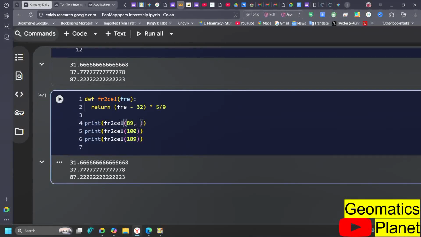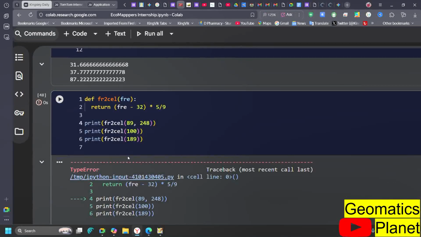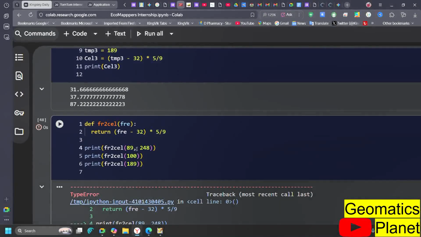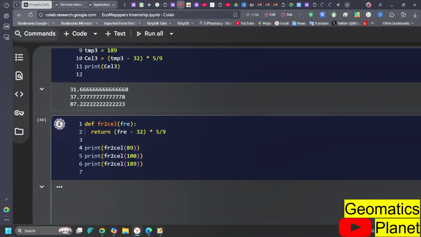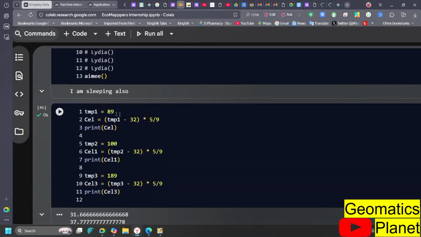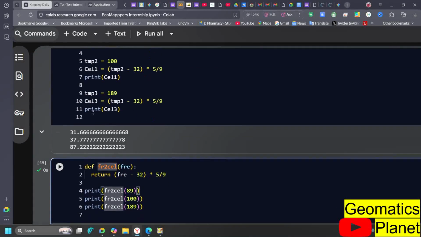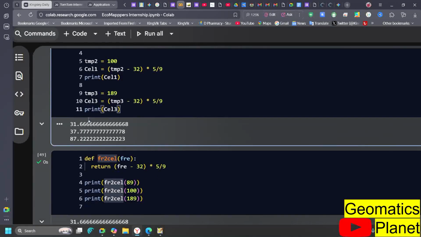So without me having to repeat the conversion each time, I just called the function. Anytime I call this function, it answers me. So you can see how many lines of code I have. If you leave the space between them, we have 11 lines of code here to execute this same thing.